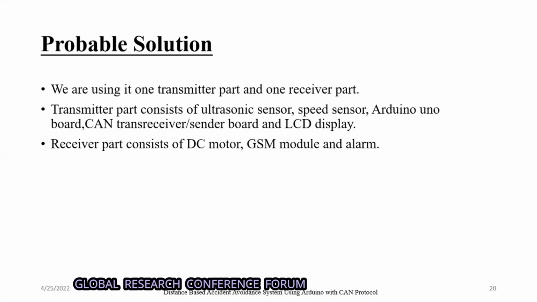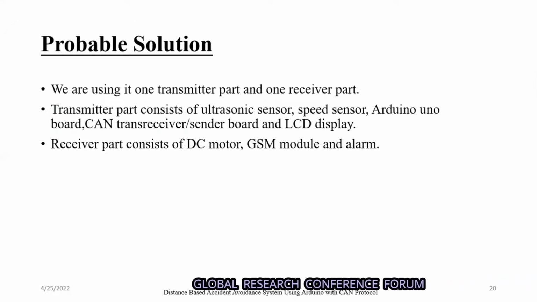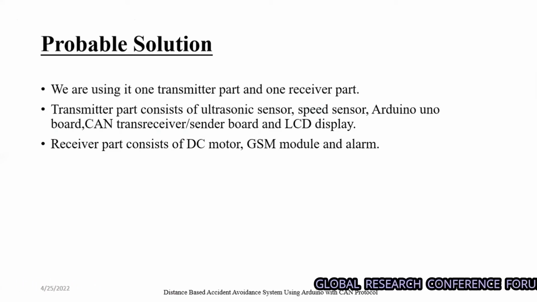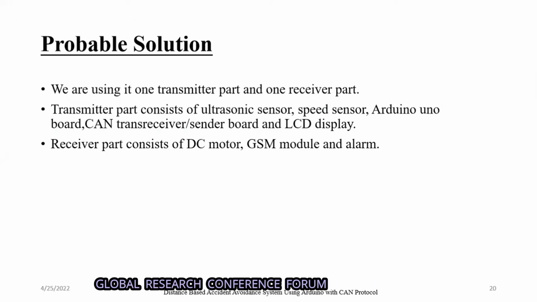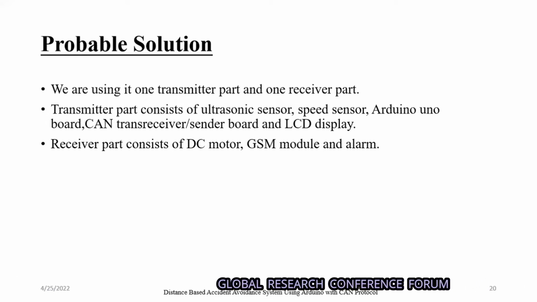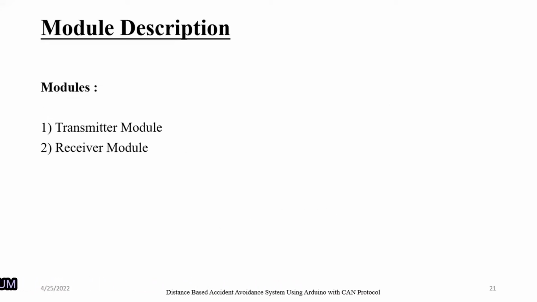Okay, so for the probable solution, we are using one transmitter and one receiver part, as I said earlier. The transmitter consists of all the sensors and speed sensors, Arduino, CAN board, CAN transceivers, power supply, and one LCD display for testing purposes. In the receiver part, we have DC motors, GSM modules, and one buzzer alarm, which comes under government norms for each and every vehicle. Next. Okay, so this is the module description. We use a transmitter module and a receiver module. Next slide.